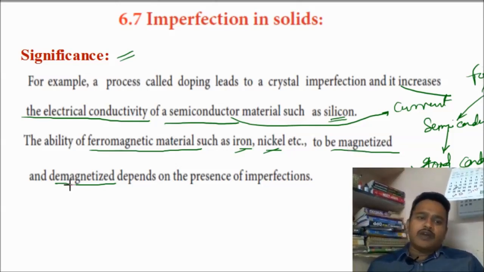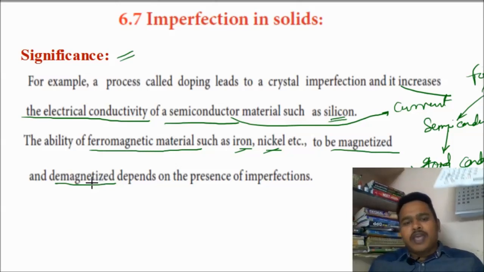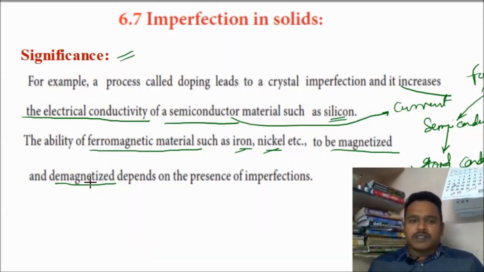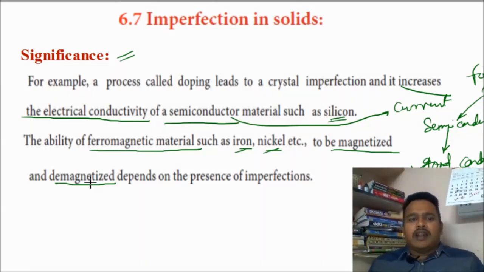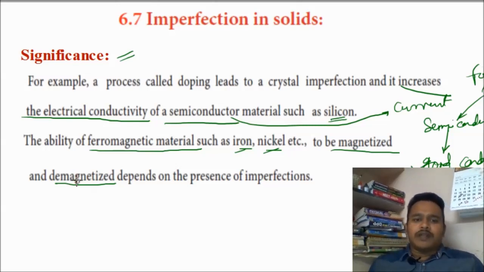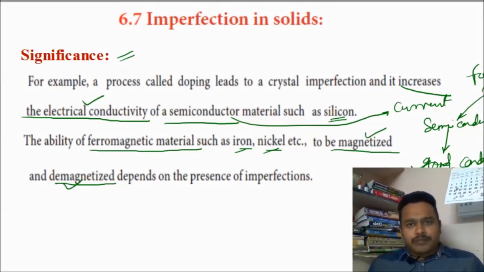In a similar way, you can make it demagnetized by arranging the atoms in that particular crystal by creating some imperfections, otherwise by adding some foreign species. When you add foreign species, automatically there is an irregular arrangement, and there is a change in the properties. Those properties we can use, like increase in electrical conductivity, demagnetization, otherwise magnetization.